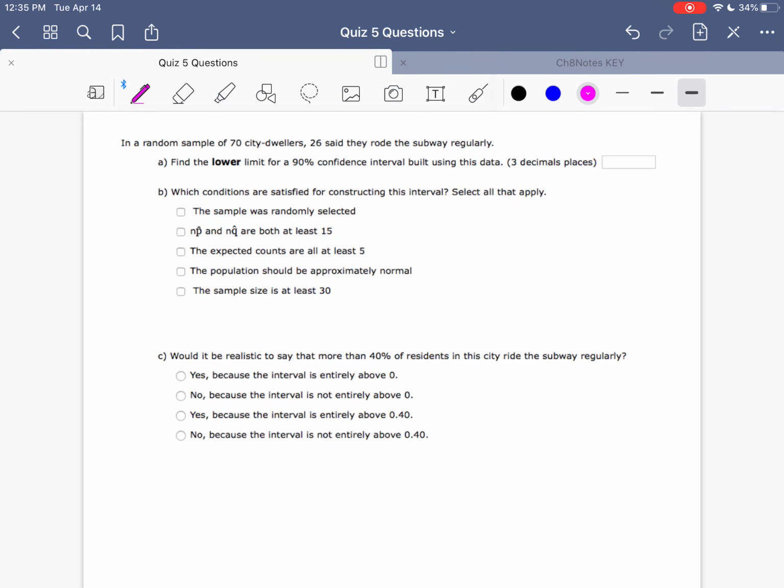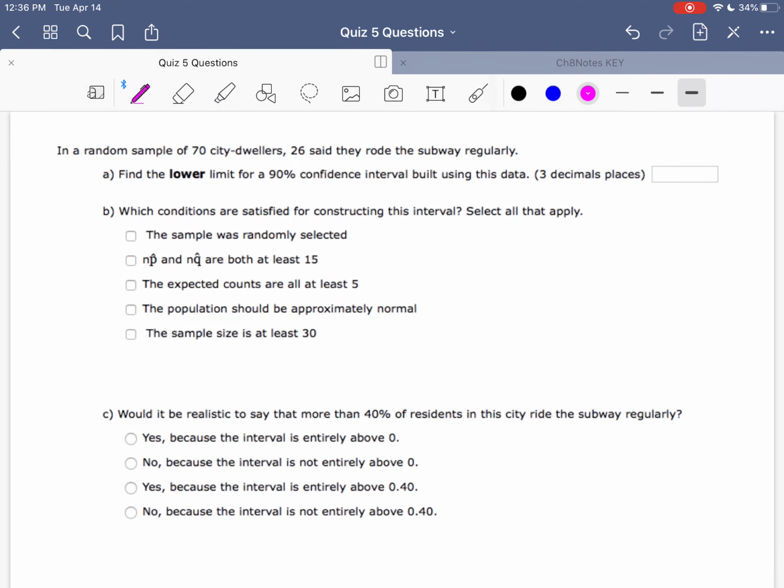Okay, number 4 for me. In a random sample of 70 city dwellers, 26 said that they rode the subway regularly. Pause. We want to think about, are we talking about a proportion or are we talking about a mean? So is this a yes or no question, or are we measuring something with a numerical value? Well, 26 said they rode the subway regularly. That's a yes or no question. So out of 70, 26 said yes, which means we're dealing with a proportion here. We want to keep that in mind because that's going to help us figure out which conditions we need to check. So Part A says, find the lower limit for a 90% confidence interval built using this data.